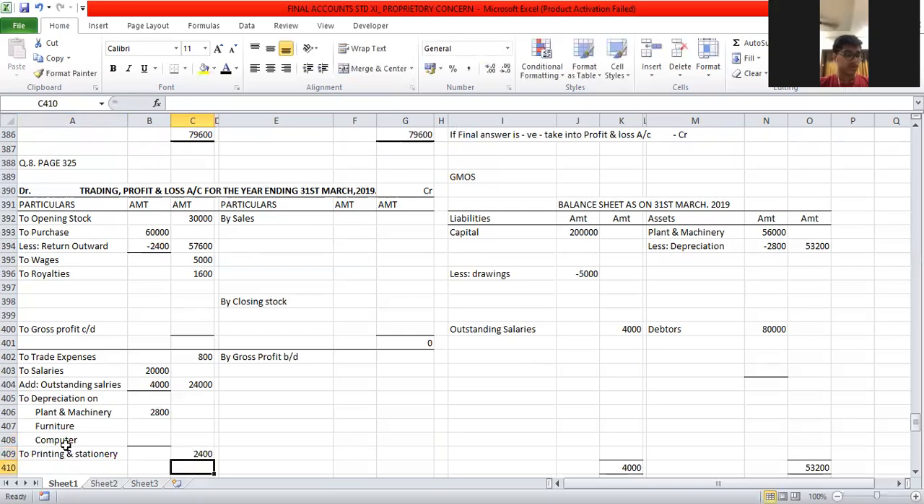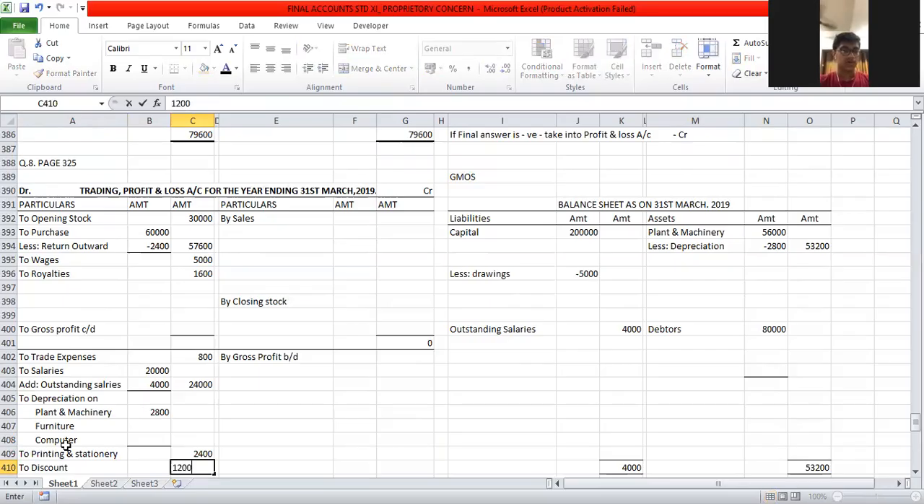Next, I have bad debt, and the last adjustment. Then we have discount, which is given in the debit side. Discount will be taken into the profit and loss account debit side. If it is given in the credit side, it will be recorded in the credit side because it is known as income.